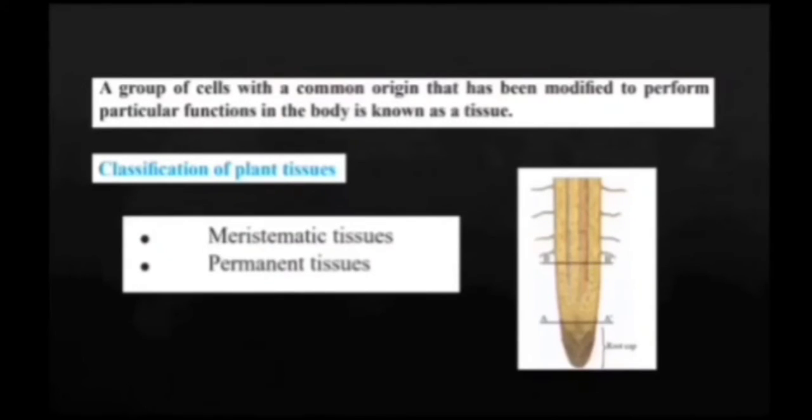When we consider the cell arrangement, in the meristematic tissues, they are compactly arranged and there are no intercellular spaces. But in permanent tissue, there can be intercellular spaces. When we consider the vacuoles, in meristematic tissues usually they are absent. But in permanent tissues, vacuoles are present in living cells, but in dead cells, they are lacking.